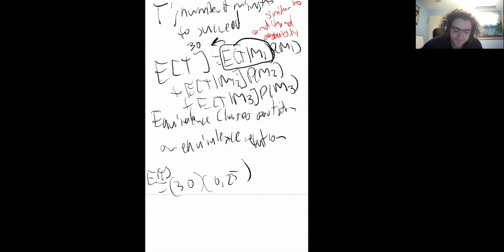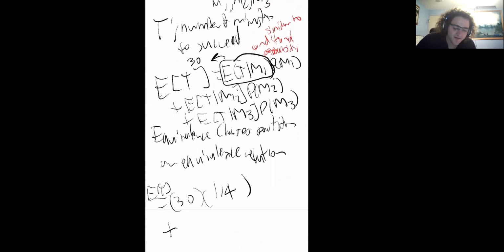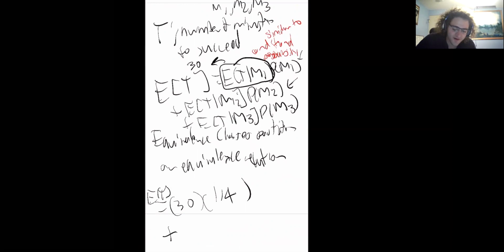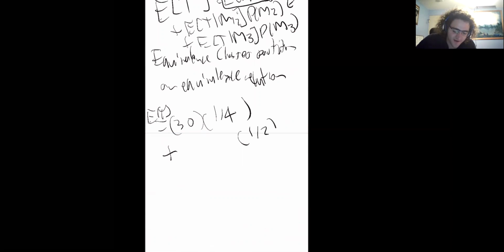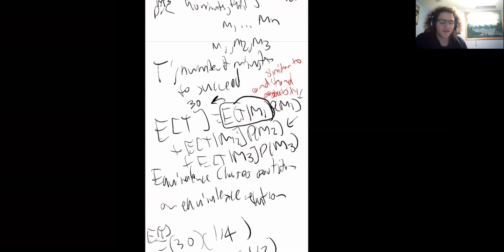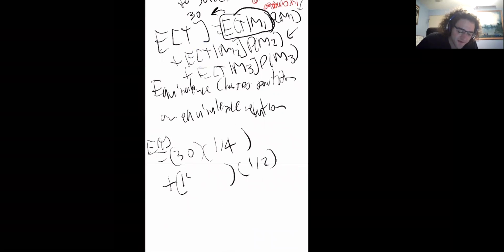I'm also going to write this as 1/4. Okay, and then the probability of this second event happening, that he takes 15 minutes and fails, is 1/2. But what is the expected value? This is saying we fail after 15 minutes, so we spend 15 minutes, we fail, and then we have to start over. So you rewrite this as saying it took me 15 minutes plus my expected value of however long it would take me normally.